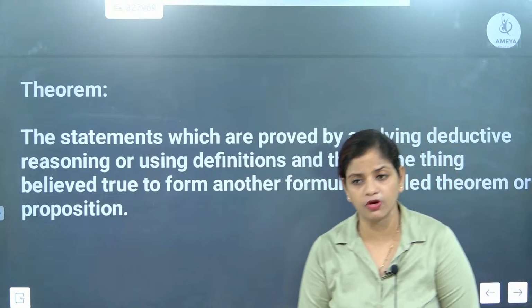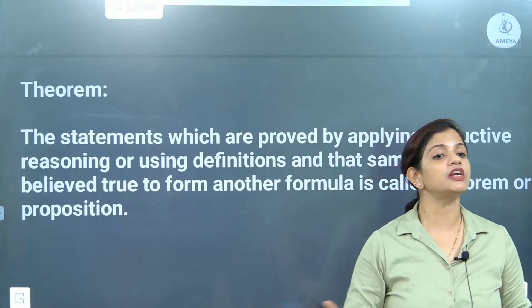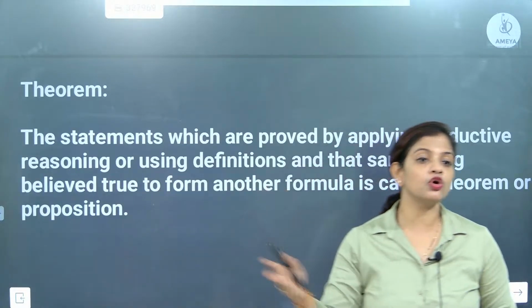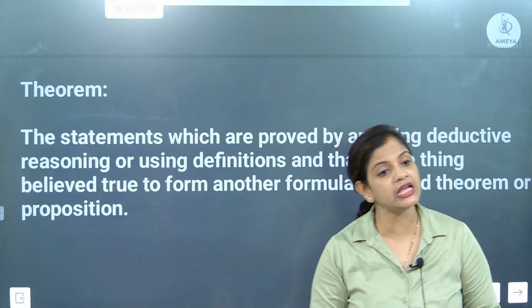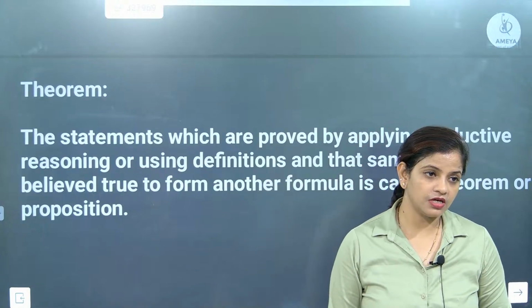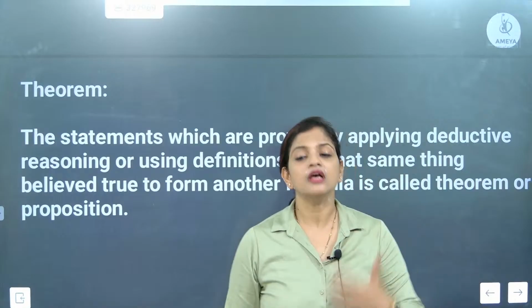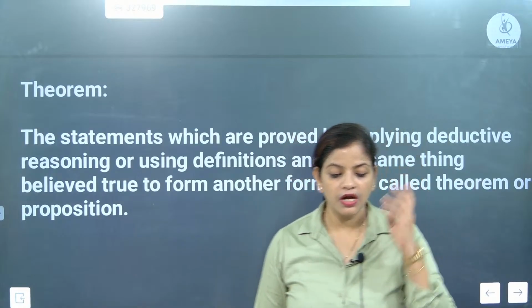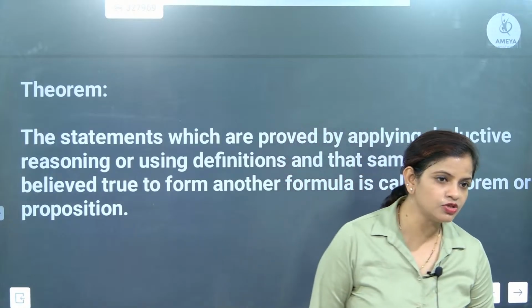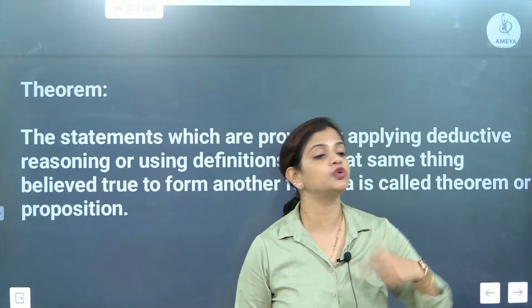When we talk about theorems, they are backed by definitions, by statements, and by facts, formulas and reasoning also. Correct? Now if I write angle A plus angle B is equal to 180 degrees.